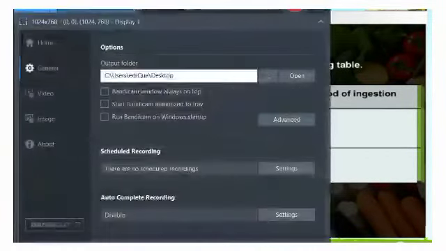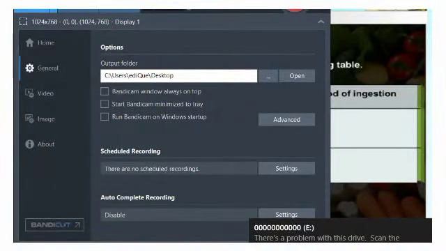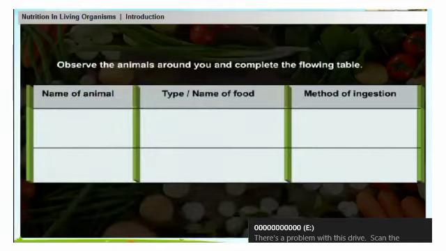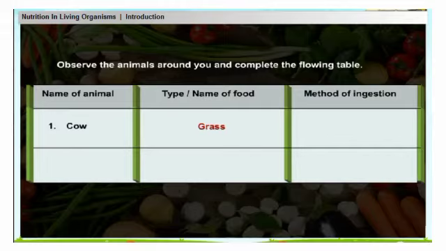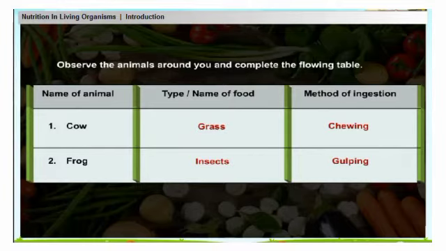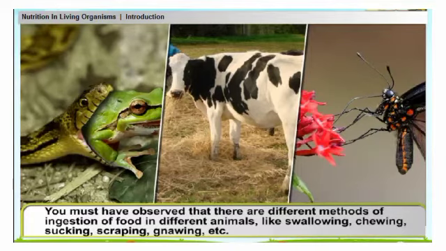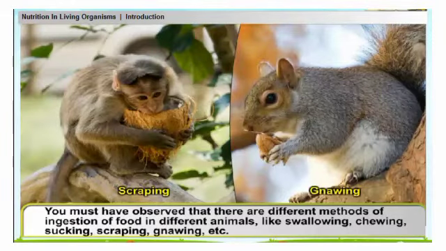Observe the animals around you and complete the following table. 1. Cow eats grass. Method of ingestion is chewing. 2. Frog. Its food is insects. Method of ingestion is gulping. You must have observed that there are different methods of ingestion of food in different animals, like swallowing, chewing, sucking, scraping, gnawing, etc.